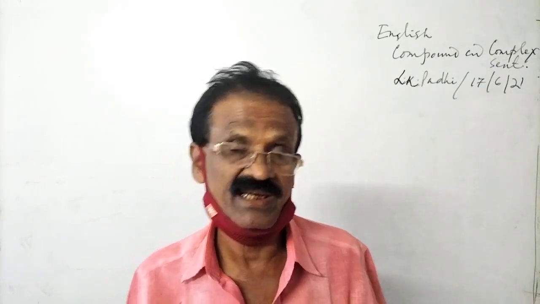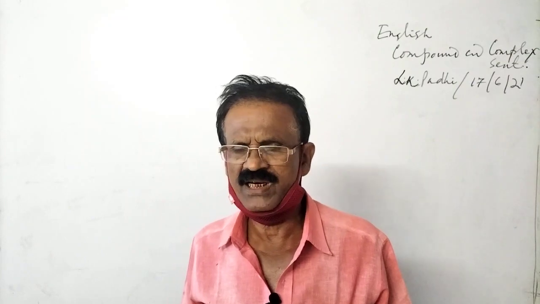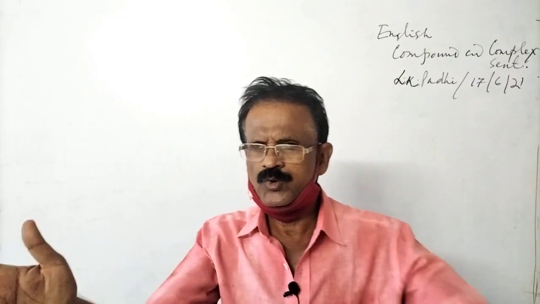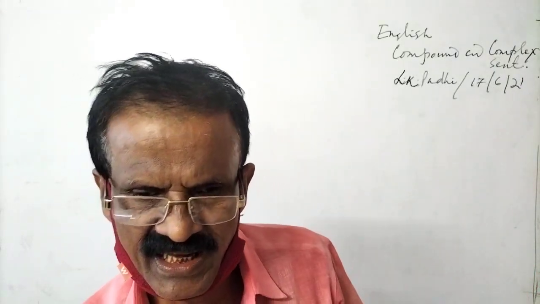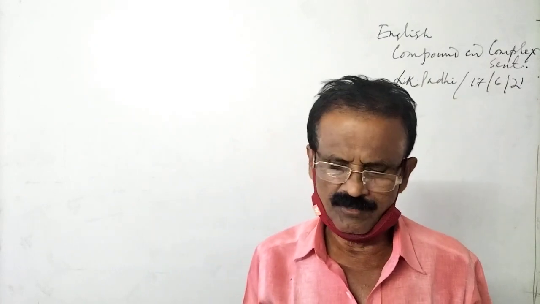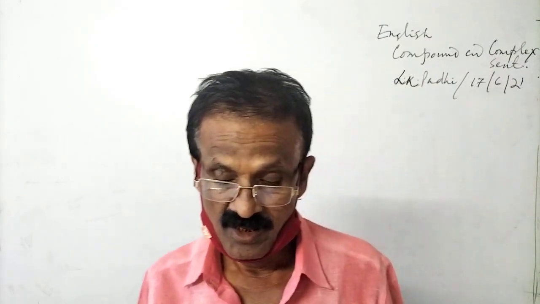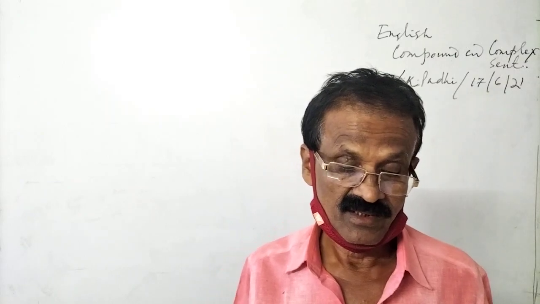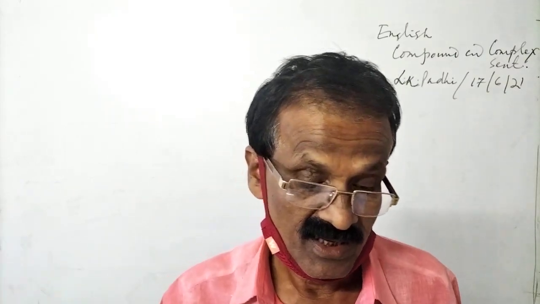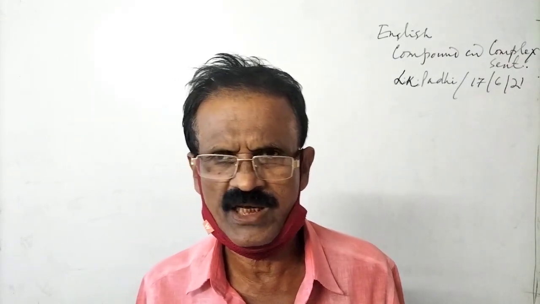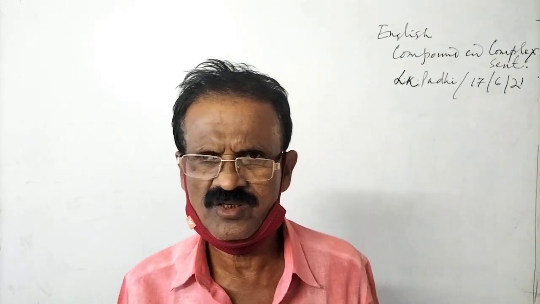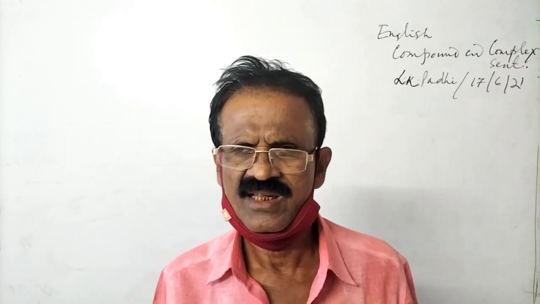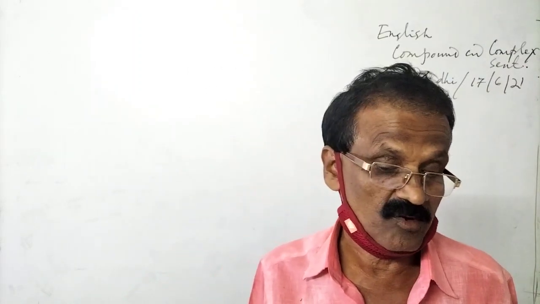But in compound sentence, you will see two principal clauses are there. And there is a coordinator in between the two. You will mark. So the coordinators are and, but, or, still, yet, for, otherwise, and many of the things are there. You have already come across them in your high school. The coordinators are called conjunctions or connectors.